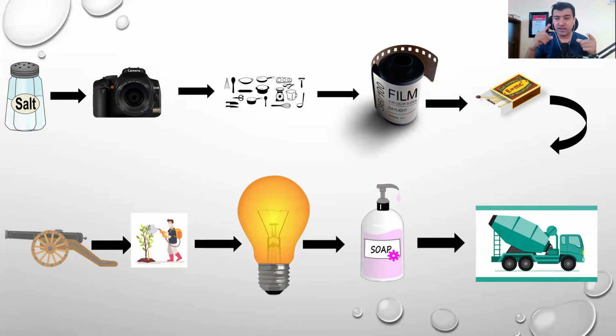So coming in the reverse direction: construction site, soap, light bulb, then insecticide, a person spraying insecticide, then artillery gun, matchstick or the matchbox, then film, kitchenware, camera, and number one is salt. So salt, camera, kitchenware, film, matchstick, then artillery gun, insecticides, light bulb, soap, and finally construction site or cement bags. So this could be your memorization or your story for the 11 to 20 associated.